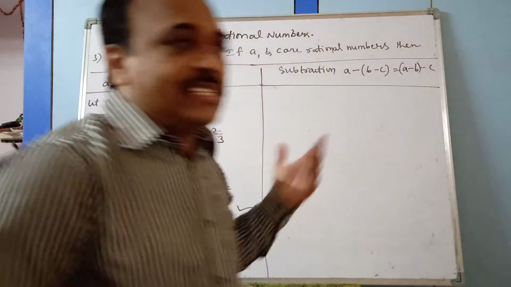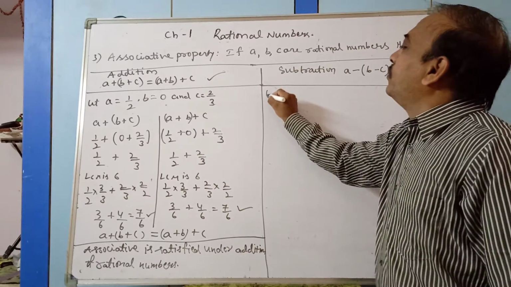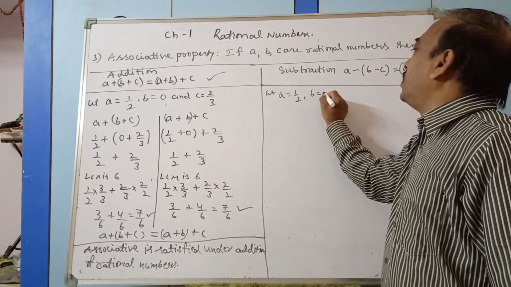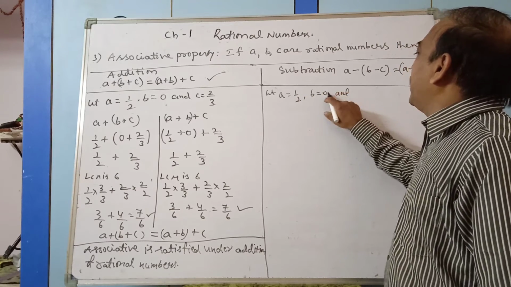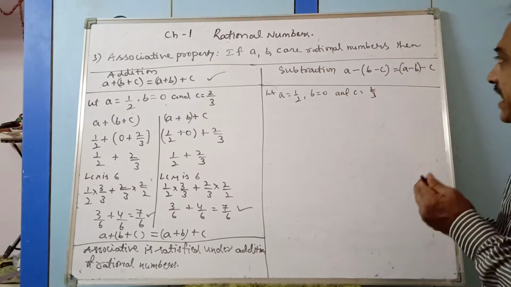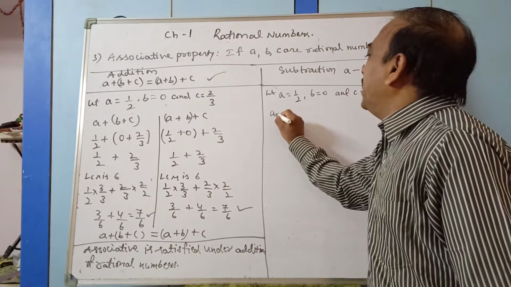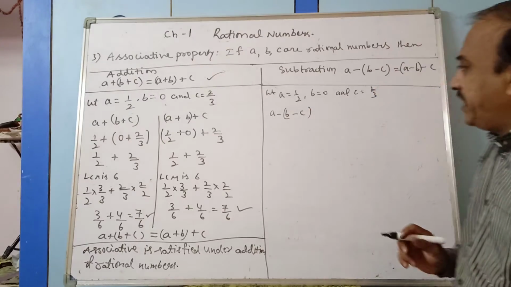Now you see, with the same numbers we go for subtraction. Let A equal 1 by 2, B equal 0 and C equal 2 by 3. Subtraction: if you take A minus (B minus C), observe it.